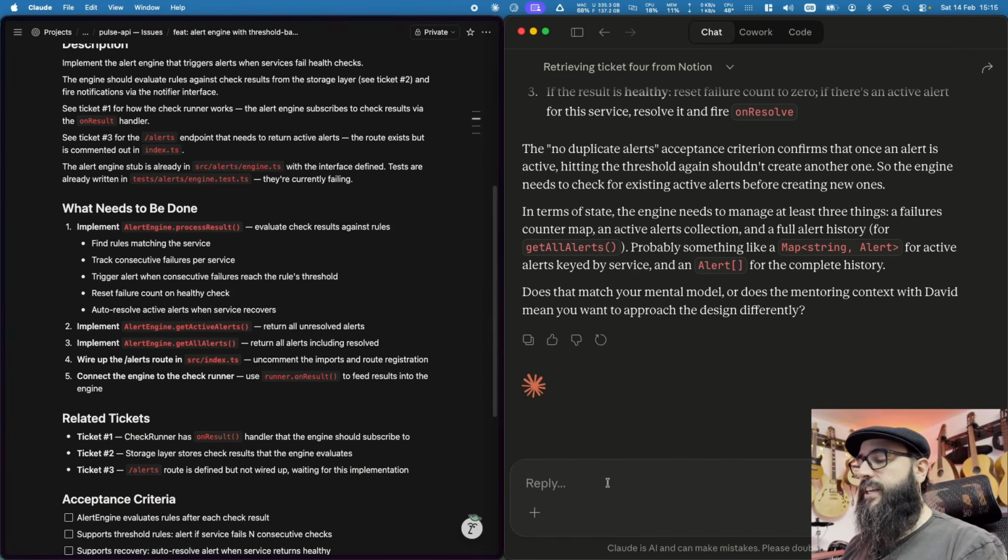So let's see, could you please generate the prompt so that Claude Code implements it? Right now, what we're going to witness is one of the main important things of this exercise.